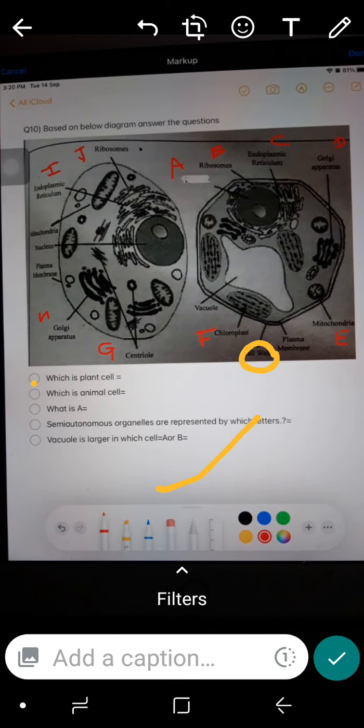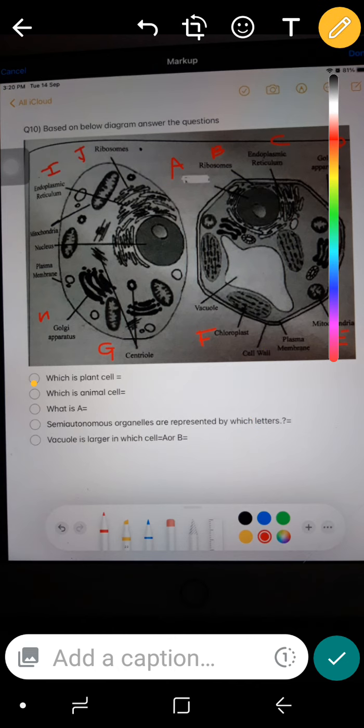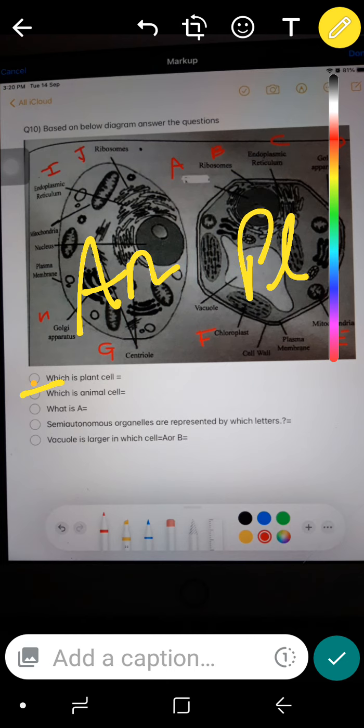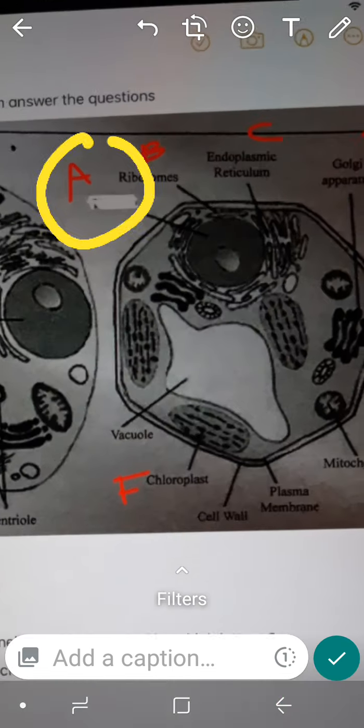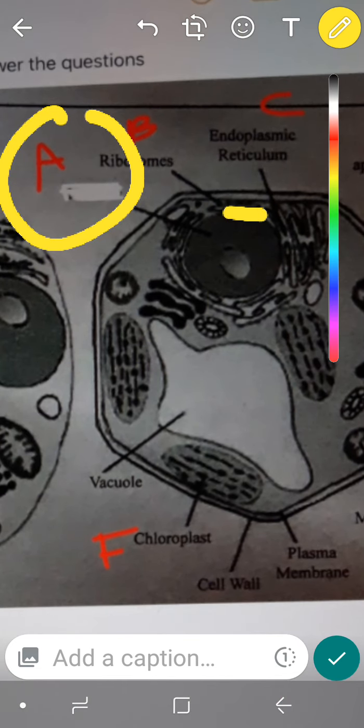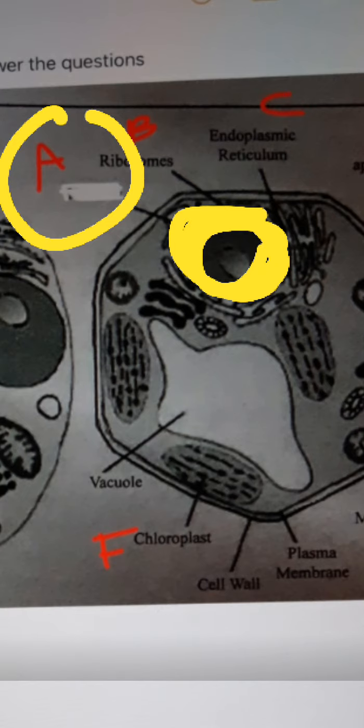Let me erase this first. Now let's move on to the second question. Second question is done. Animal cell is first one. This one is animal cell, and this one is plant cell. Now what is A? A means the labeling which is given here. A is this one, this portion. So what is A?